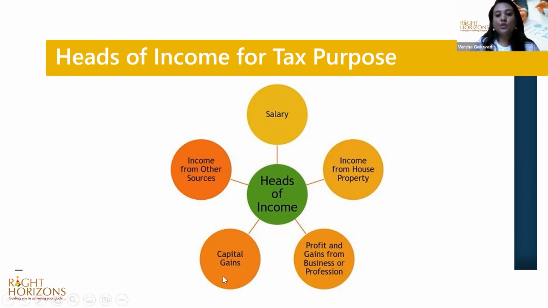Profits and gains from business or profession: medical is a profession. So if you're running a business or a clinic, and you are getting income from there, that is treated as profits and gains from your profession, which comes under this head. Capital gains are your gains from selling a property, shares, equity mutual funds, debt mutual funds, or any capital asset. On these gains, you will have to pay tax. Any other income apart from these heads comes under other sources.